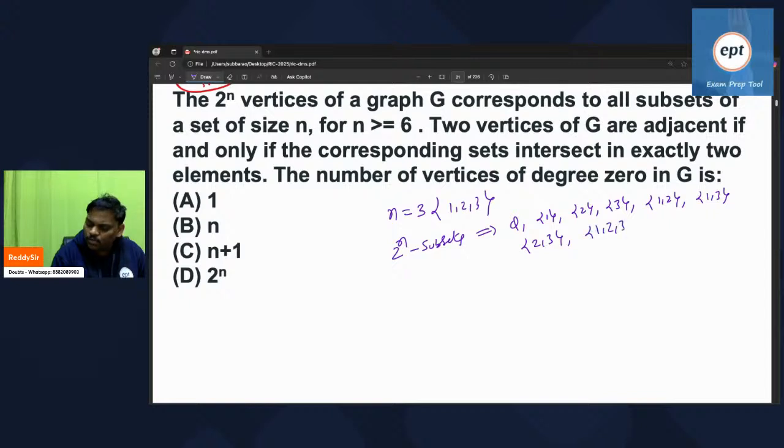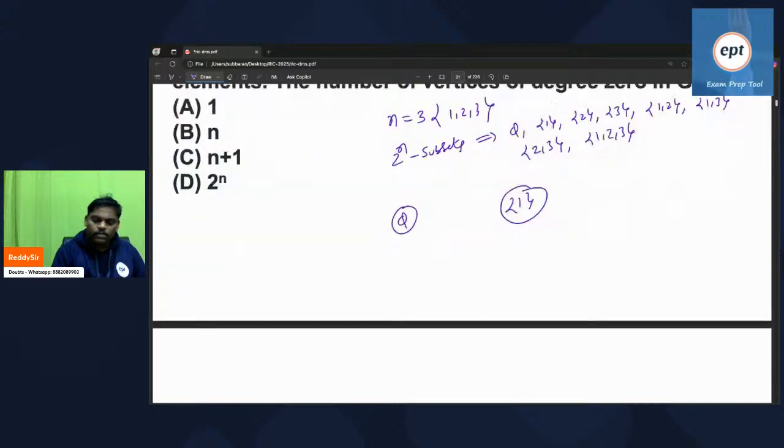These all are the vertices of the graph.